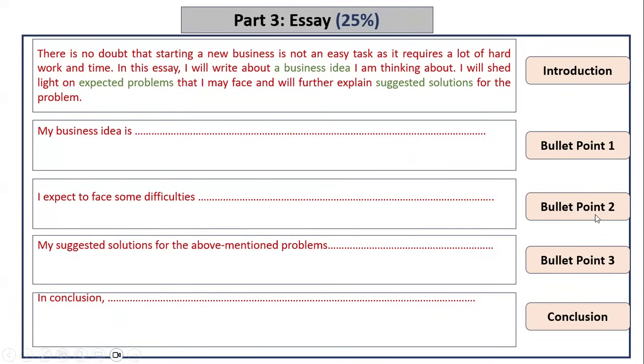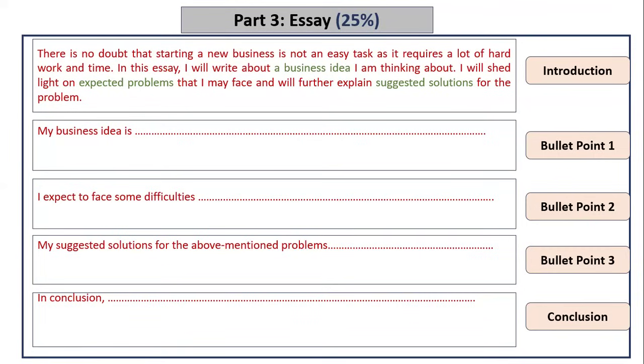Then if you look at the next bullet point, this will be the 3rd paragraph. So paragraph 1 is the introduction, 2 is going to be discussing bullet point 1, and 3 is going to be discussing bullet point 2. In bullet point 2, they were asking you to write about expected challenges or difficulties or problems, right? So use the same word or a synonym, a word that means the same thing. I expect to face some difficulties. Some of them are so and so, and explain and give examples, okay? Or you can use a word like challenges or problems, or it's not going to be easy because some challenges are expected. Do it in any way you want, but make sure that you start with this.